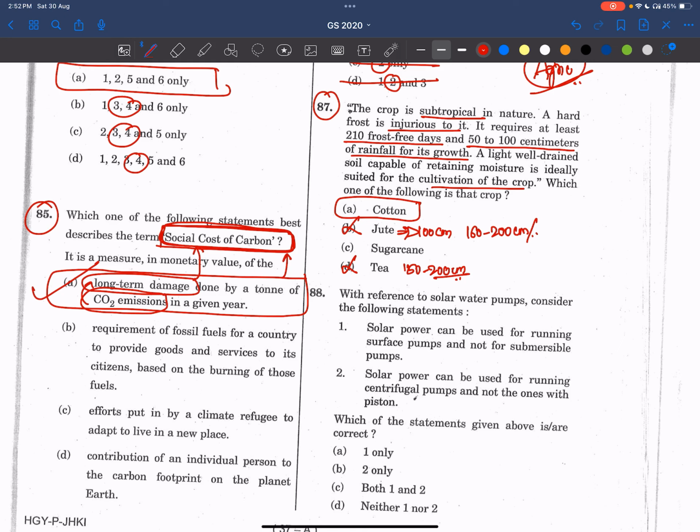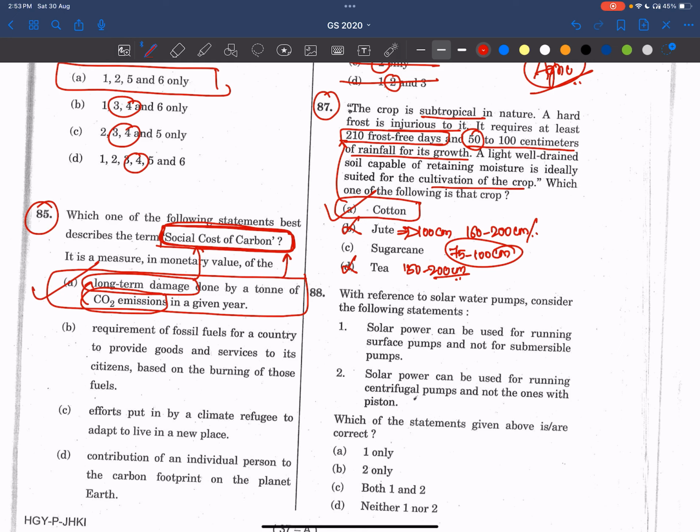Right now, see, sugarcane also needs some cool temperatures, and it requires a moderate amount of rainfall, 75 to 100 centimeters at least. But he's telling 50 centimeters. Right? Answer is A. In this way also we can eliminate the options. And see, this phosphate is there, no? Of course it is needed for the cotton. In this way also we can get to the answer.